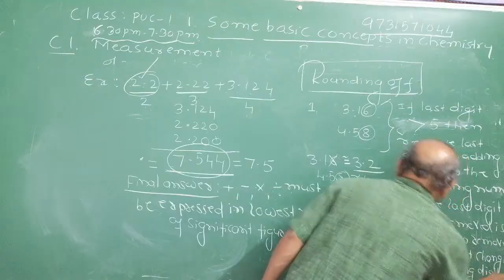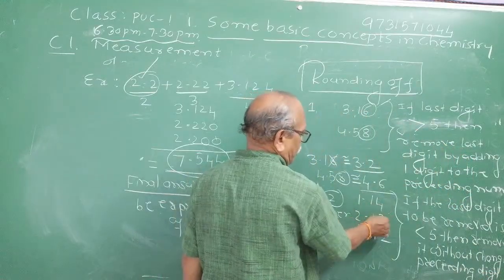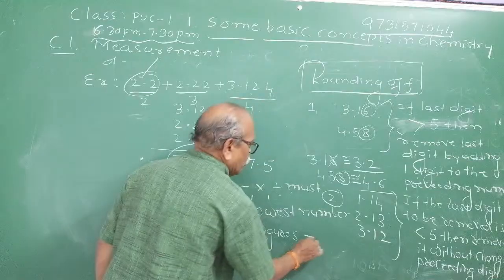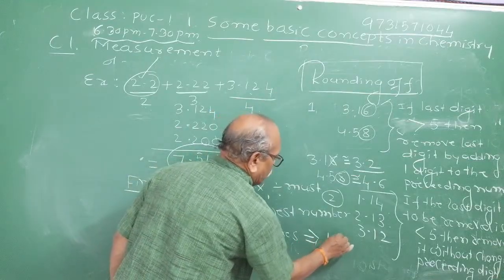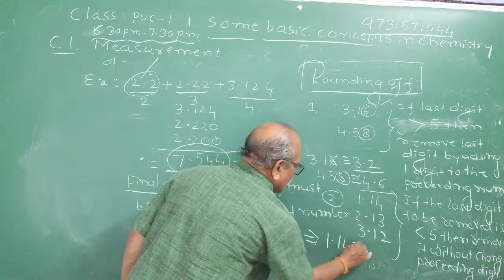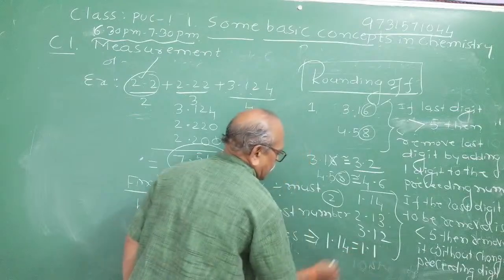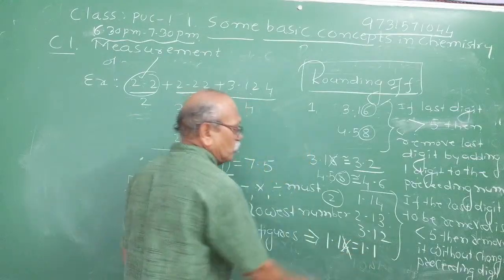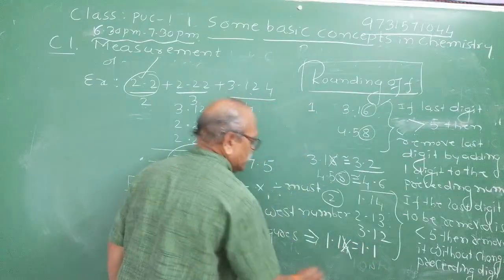Means what? Observe. 4 is less than 5, 3 is less than 5, 2 is less than 5. How do you round it off? You can write 1.14 as 1.1 only. Right? You can remove the last digit without adding anything to the previous digit.